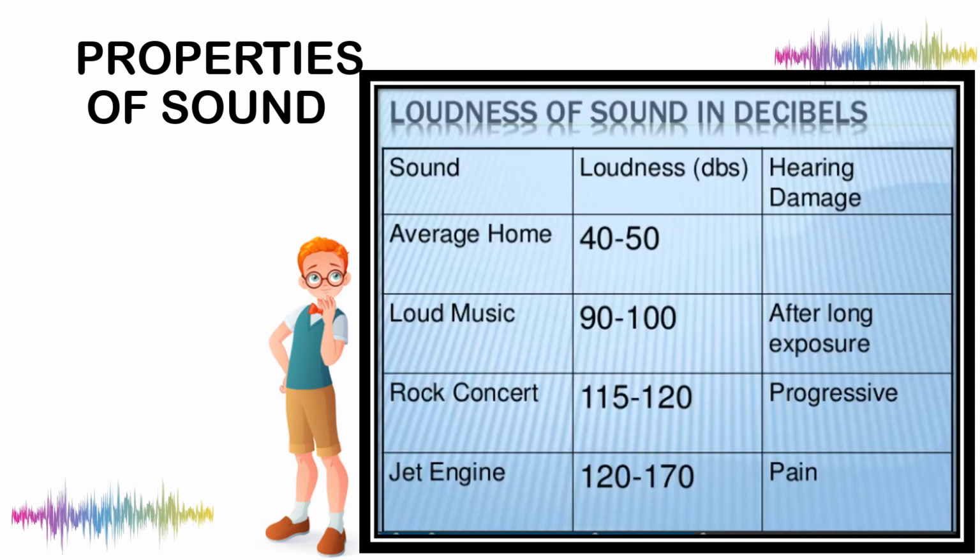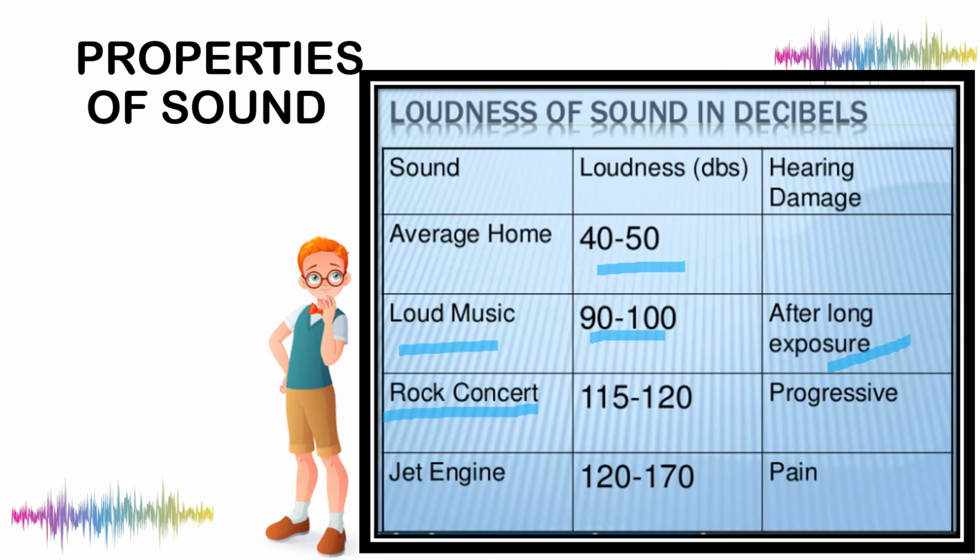This is an example of the range of the sound level or the decibels that can be produced. Okay, 40 to 50 decibels, class, this is the normal loudness. Ibig sabihin, ito lang po yung medyo okay sa ating pandinig, yung ingay. But above that, 90 to 100 decibels, if we hear those loud sounds too much, baka mabingi po tayo, hindi na tayo makakarinig ng maayos.